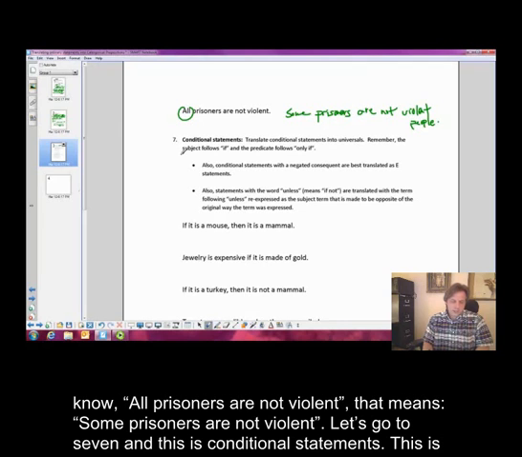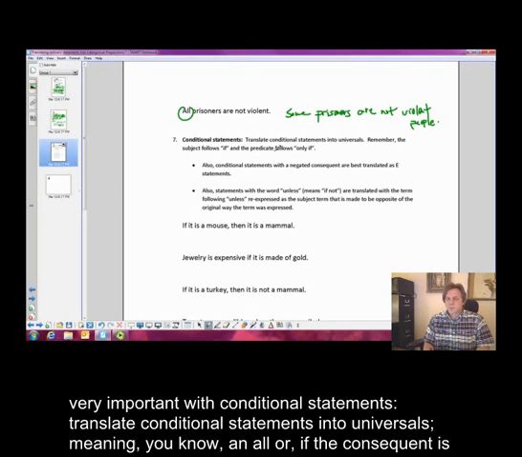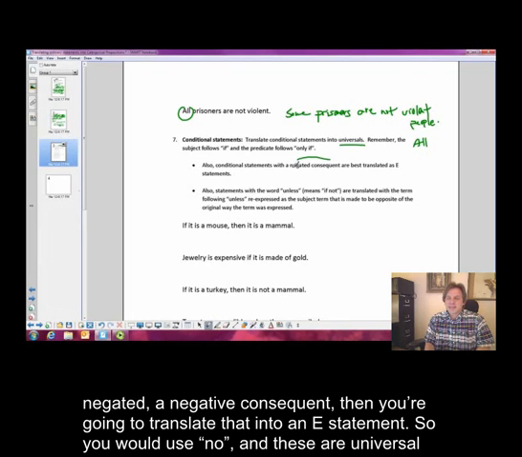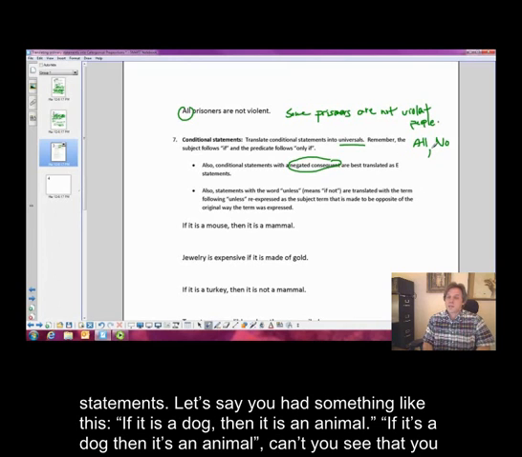Okay. All right, let's go to 7, and this is conditional statements. This is very important with conditional statements. Translate conditional statements into universals. Meaning, an all, or if the consequent is negated, a negative consequent, then you're going to translate that into an E statement. So you would use no, and these are universal statements, right?